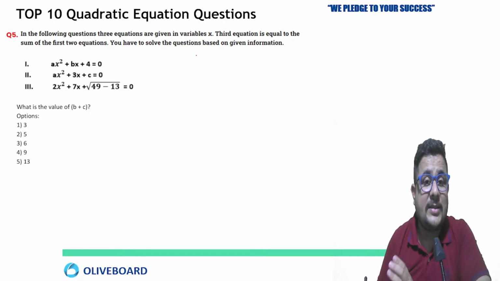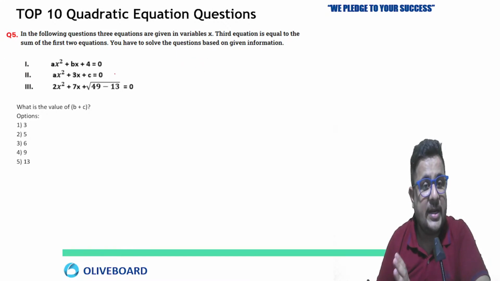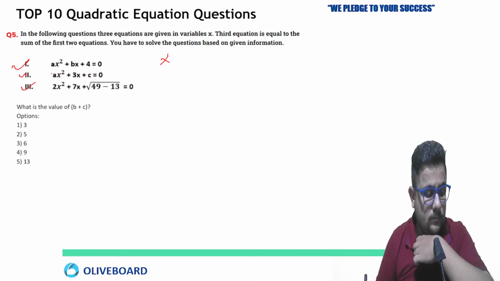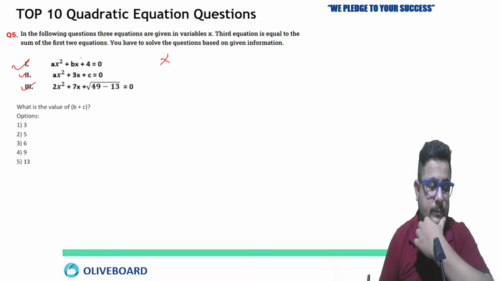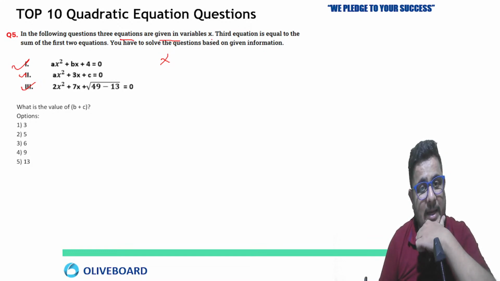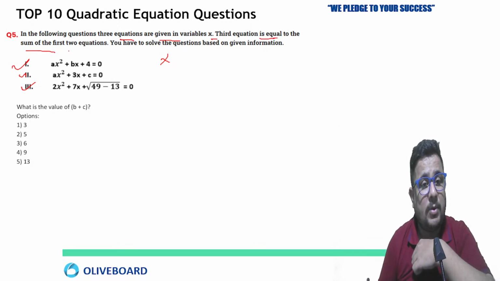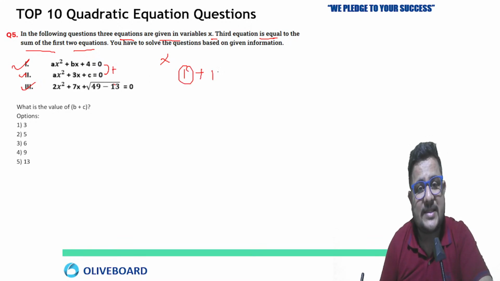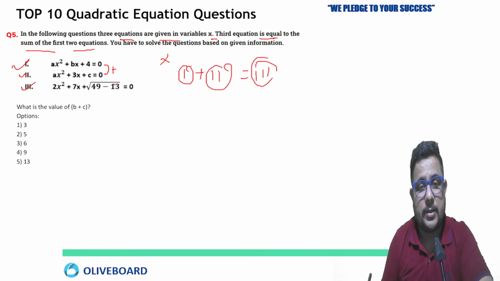Now let's solve. This question is based on a previous year question, latest pattern based. So here they are not asking you the value of x and y comparison. They have given us 3 equations, 1, 2 and 3. Very good. So in the following questions, 3 equations are given in the variable x. The third equation is equal to the sum of the first 2 equations. So the relation is what? The third equation is equal to the sum of first and second, means first equation plus second equation is equal to third equation. Remember that. You have to solve the question based on the given information.